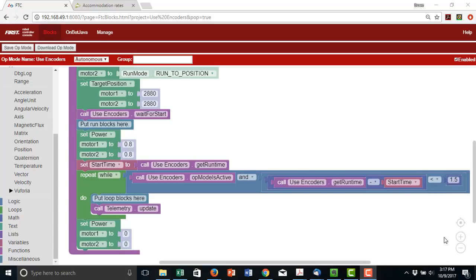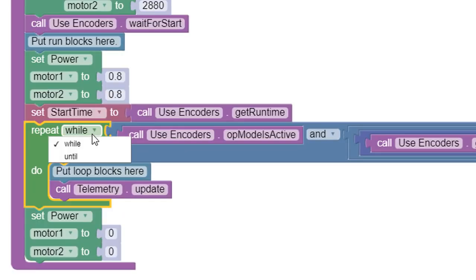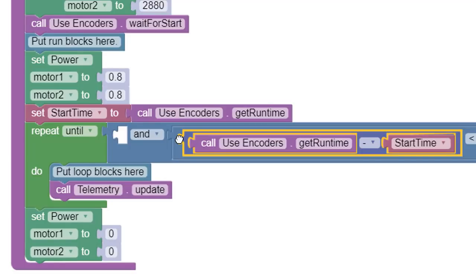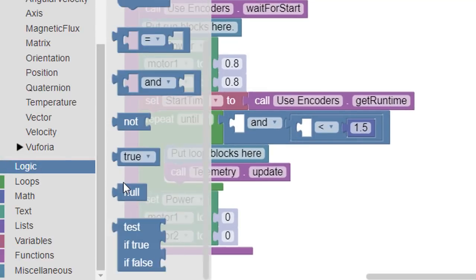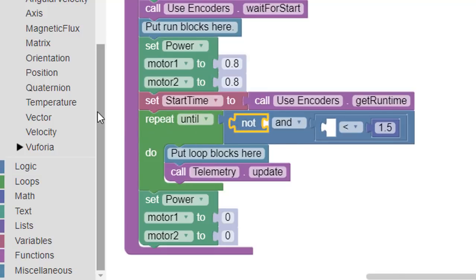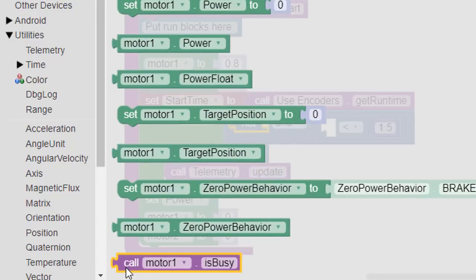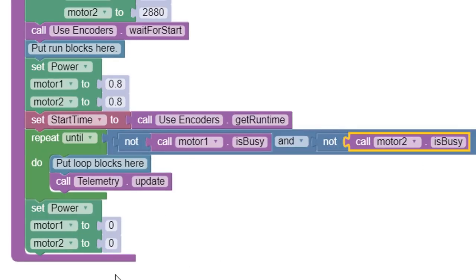Previously, our op mode monitored the run time until 1.5 seconds had elapsed since start was pressed. We'll change this loop to a repeat until that loops until both motors are not busy. We delete the previous loop conditions and have the left side of the AND check the busy value of motor 1 and the right side check the busy value of motor 2. The motor controller will keep the motors on while we're looping, so we don't need to put anything into the do part of the repeat block. After both of the motors have turned 2 full revolutions, the repeat until loop will stop looping.